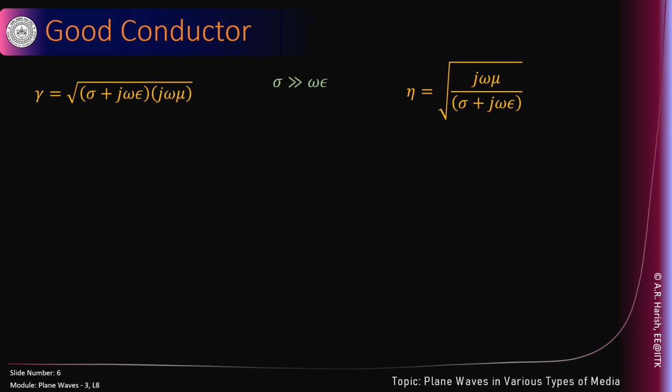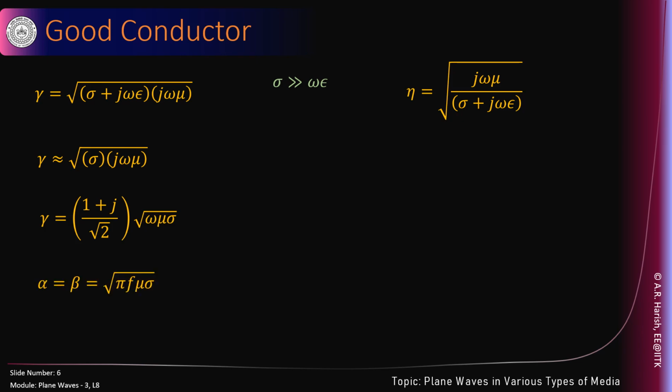If sigma is very large compared to omega epsilon, then gamma becomes square root of j omega mu sigma, and square root of j is what? 1 plus j by root 2. Therefore, alpha and beta are numerically exactly equal, and each is equal to square root of pi f mu sigma, a useful result.